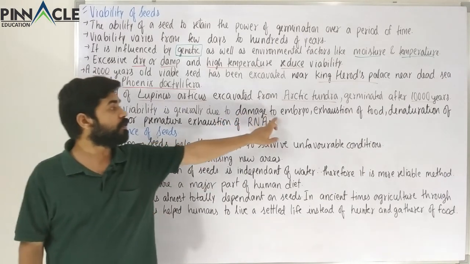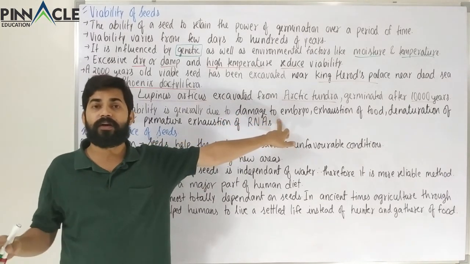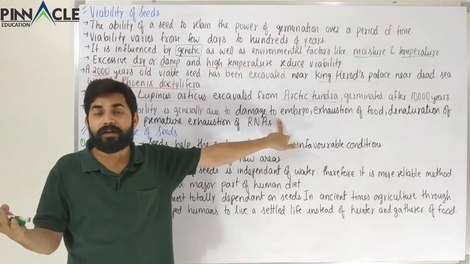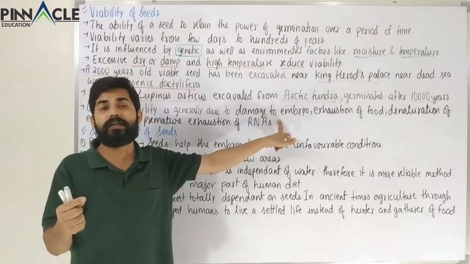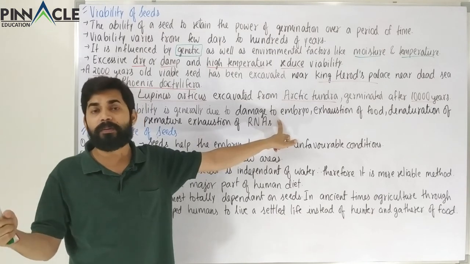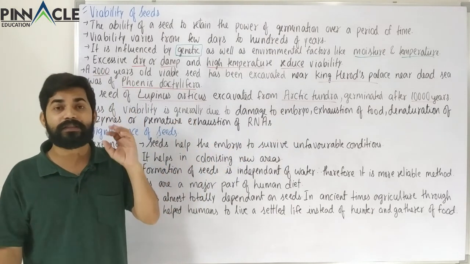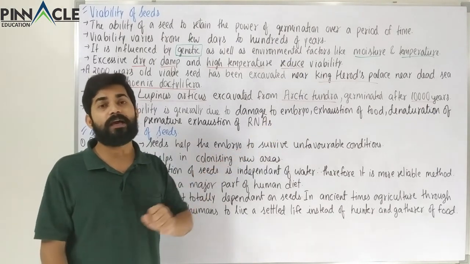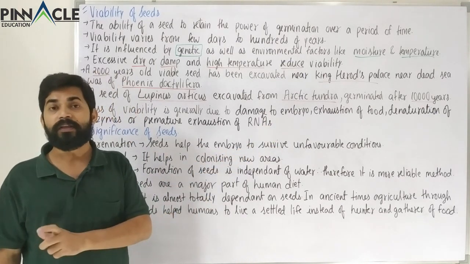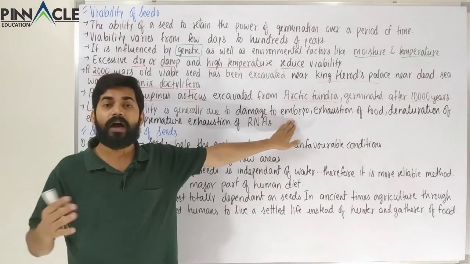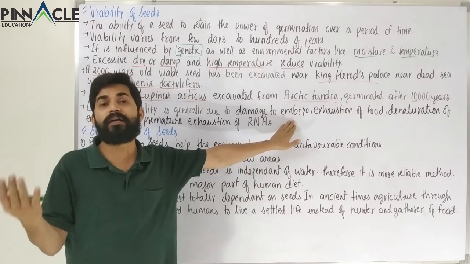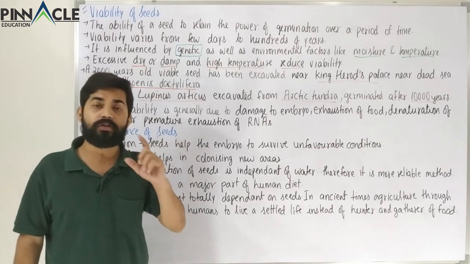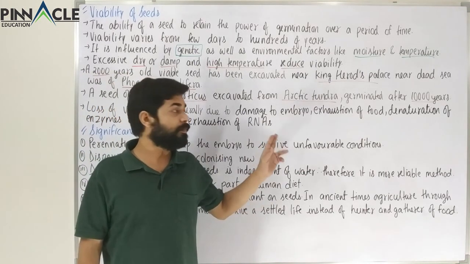If the embryo gets damaged, the seed will lose its viability, because it is the embryo which will ultimately form the plant. So if the embryo is damaged, how will it be able to form a plant? Even if the outer part of the seed is okay, if the embryo is damaged, the seed will not be viable. So the first and most important cause of loss of viability is damage to the embryo.